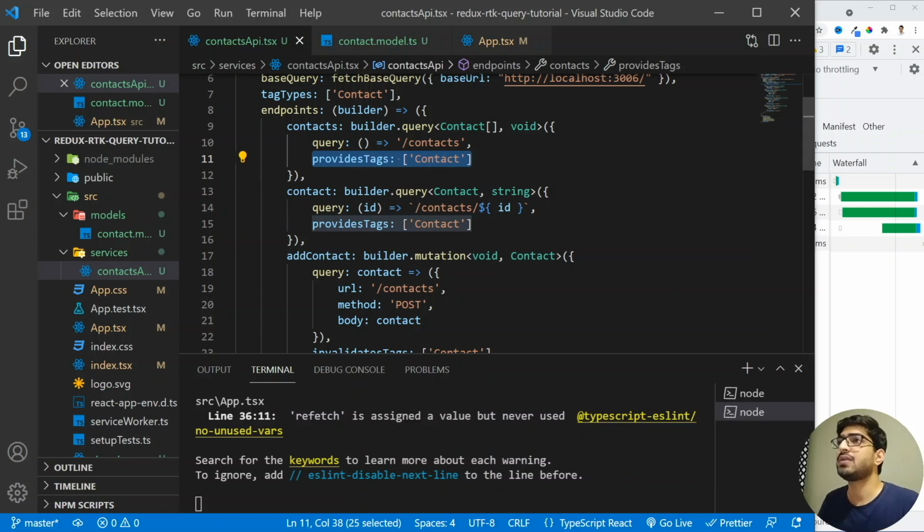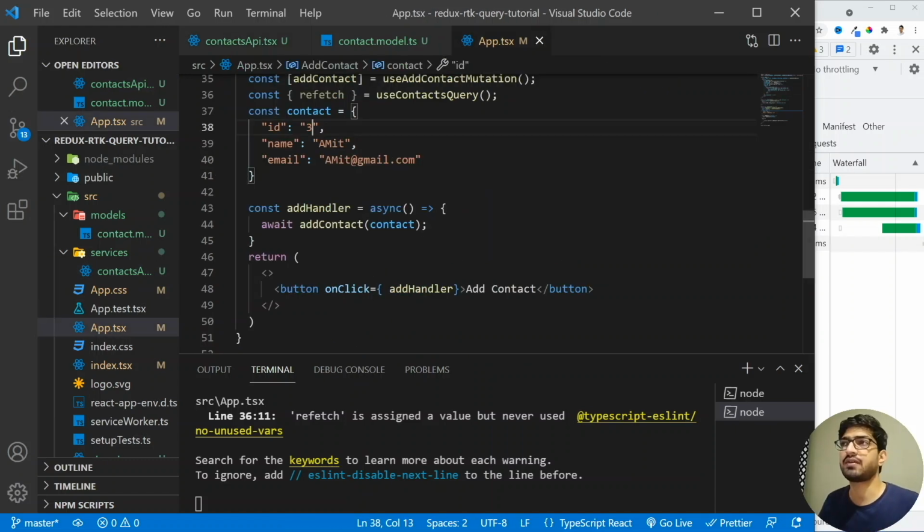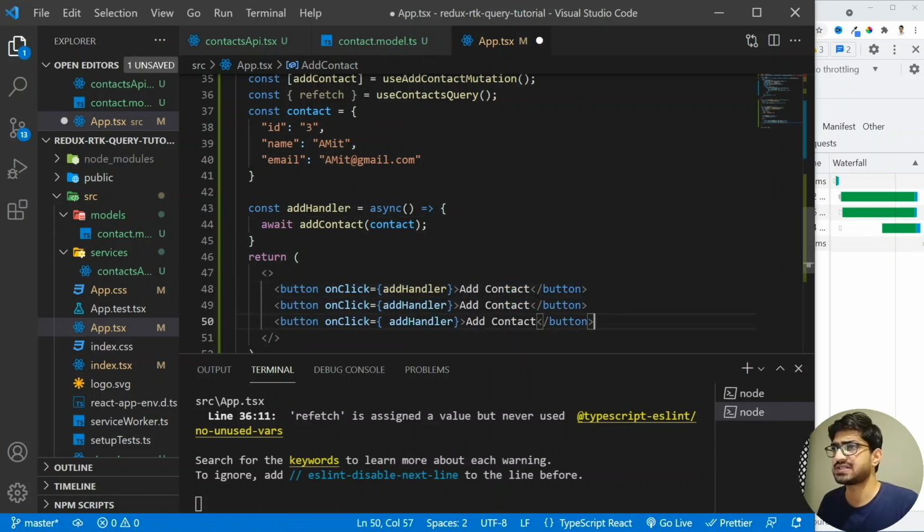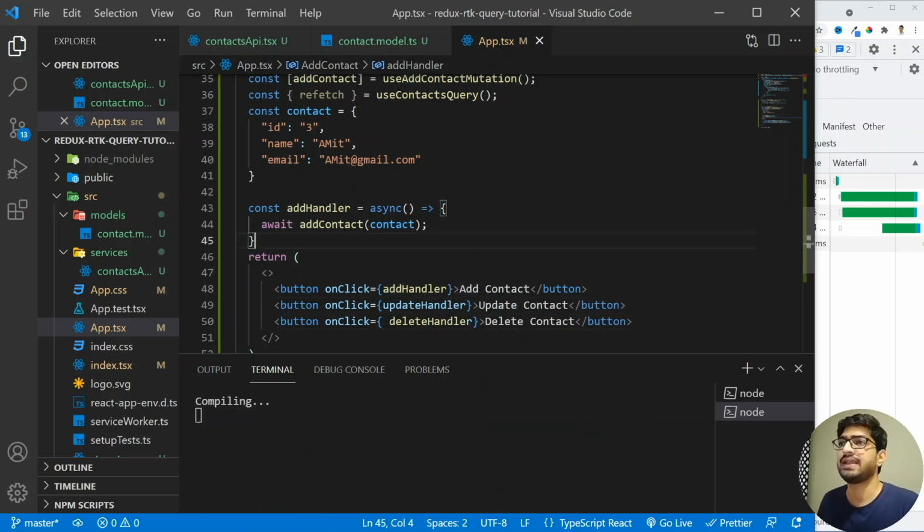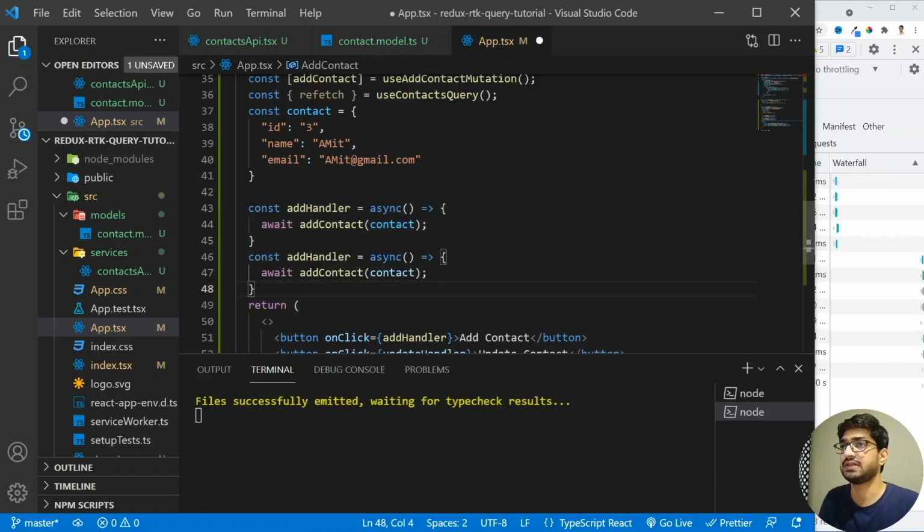All right, now let's create two more buttons to update the contact and to delete the contact. What I'm going to do here is copy this and add it two times. The first one will be the update handler, so let me add the update handler, and the second one will be the delete handler. So let me add the delete handler, and let's change this to update, and let's change this to delete. All right, and I'm going to copy this two times so that we can have it for the delete and the update.